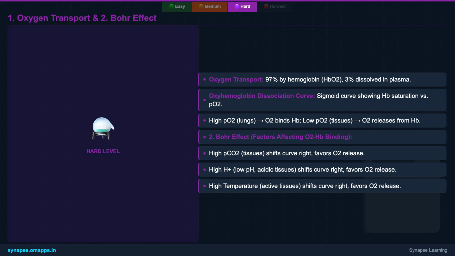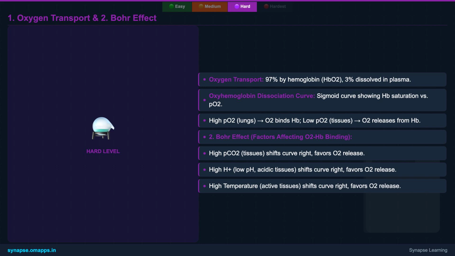Oxygen transport is primarily carried out by hemoglobin, a protein in your red blood cells. About 97% of oxygen binds to hemoglobin, forming oxyhemoglobin, while the remaining 3% dissolves in plasma. The relationship between oxygen partial pressure and hemoglobin saturation is depicted by the oxyhemoglobin dissociation curve, a characteristic S-shaped graph.